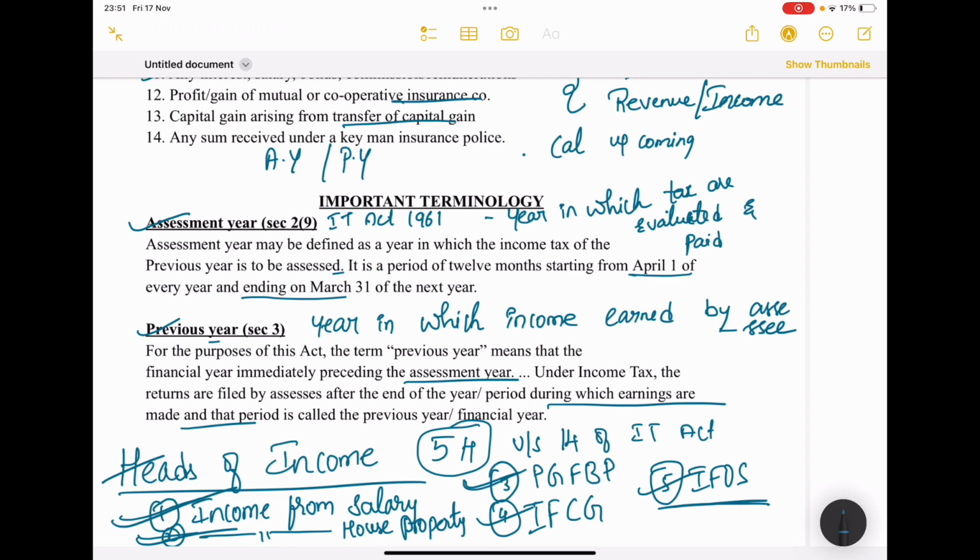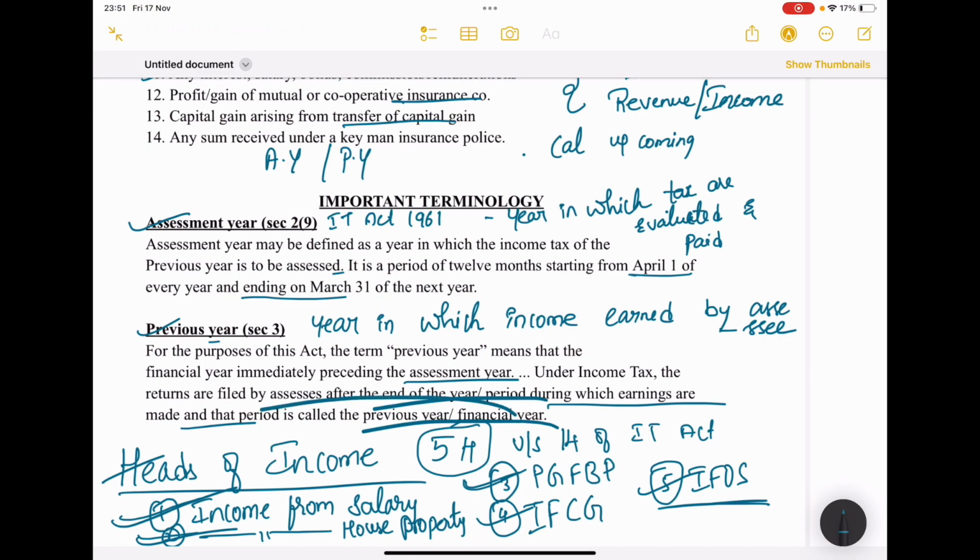Assessee, previous year and assessment year you will definitely get to know while solving problems, but these three are very important while calculating the problem, along with your knowledge. Got it? So keep these things in your mind, so we'll make it easy. Don't crack your heads, we will simplify the steps. Got it?